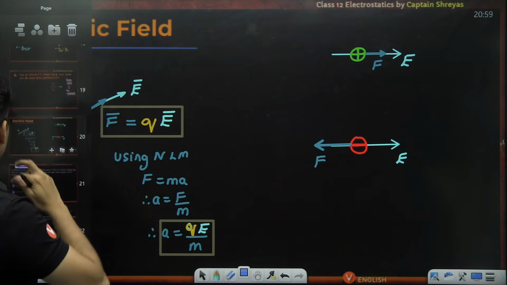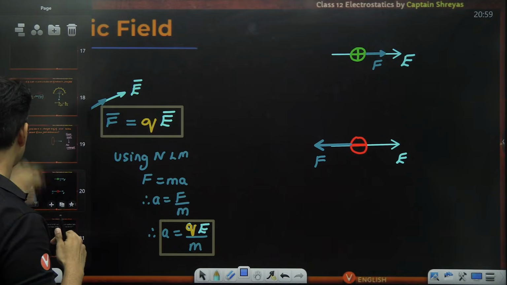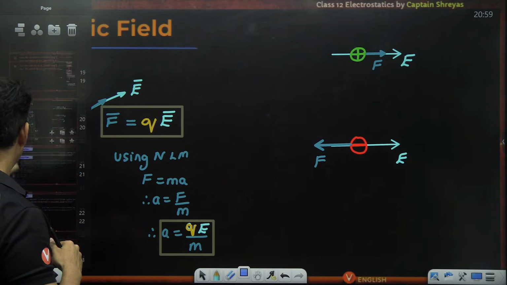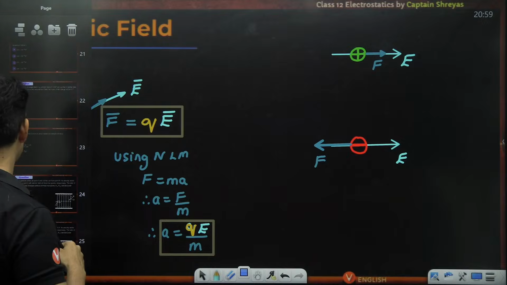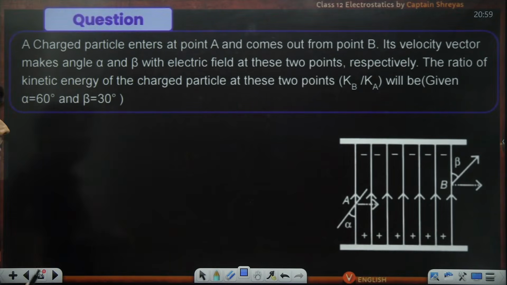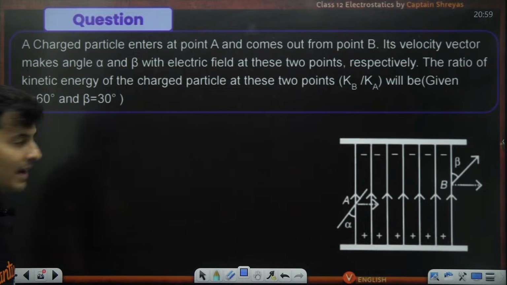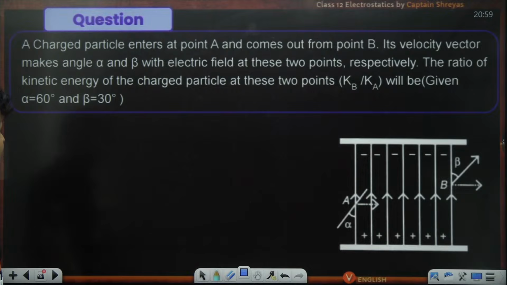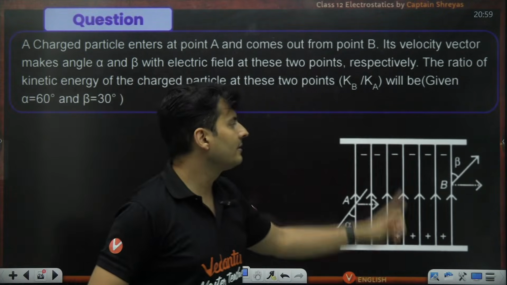Now that you have understood it till here, let me go ahead. Yes, this is that question. Let's see if we can do this. There is a charged particle which enters at point A and exits from point B. Its speed makes angles alpha and beta at the entry and the exit points. Then what is the ratio of the kinetic energies, given alpha and beta are 60 and 30 degrees? The electric field is in this direction.